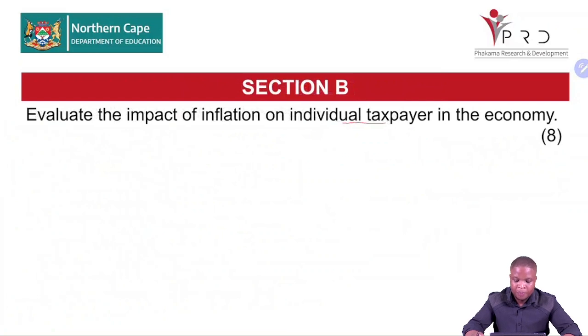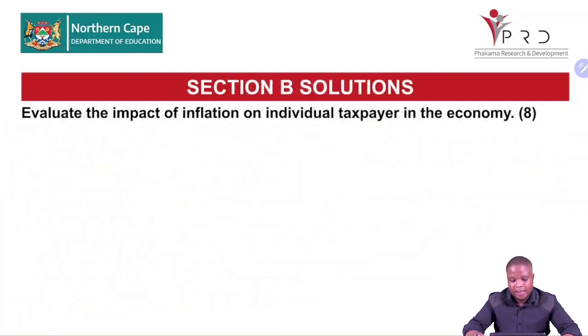Right, our time is up. So we are evaluating again the impact. So when we are doing the consequence of inflation, we know that taxpayers are influenced negatively by inflation. When prices are high, it means that this person who is paying VAT, even if the VAT remains 15%, but then 15% of a higher price, it will be more. So it means that you are affected negatively. Also, those who are working, the more prices are high, they are bargaining for more wage. And then when the wage is high, we call it bracket creeping. The more tax you are paying. So taxpayers are going to be affected negatively.